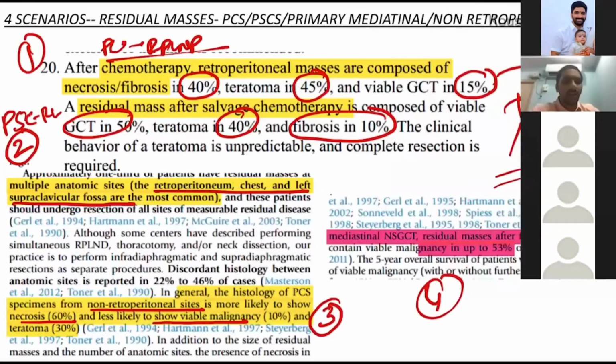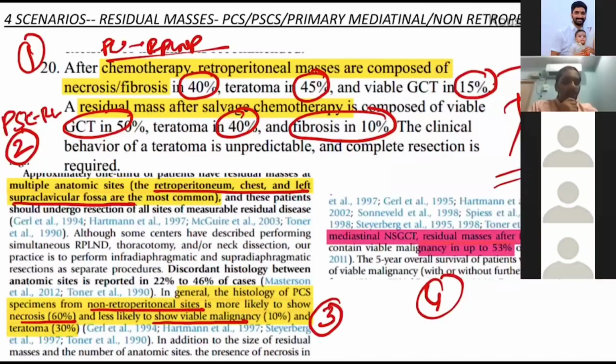I have given you 4 scenarios. 40% for necrosis, 45% teratoma, and 15%. No, you just tell me what will be the maximum component. That is the way you have to remember. Teratoma will be the maximum. 45% teratoma. Wonderful. Okay. Next question.